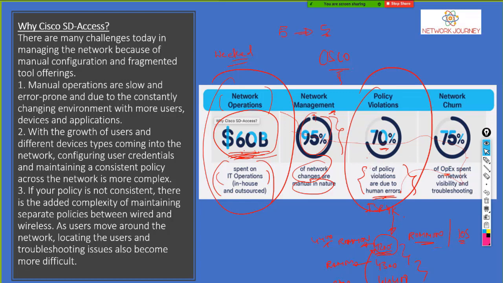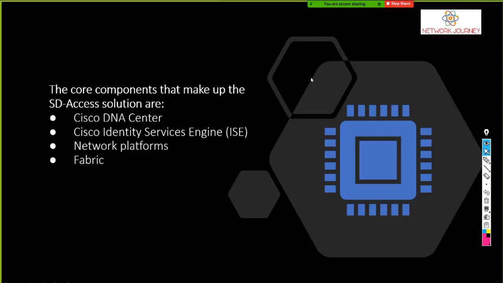Okay, and the operation expenses. OPEX is nothing but operation expenses that we spend on network visibility and troubleshooting. So 75% of the cost cutting we can see by introducing SD Access. So these are all the benefits that we can get from SD Access.